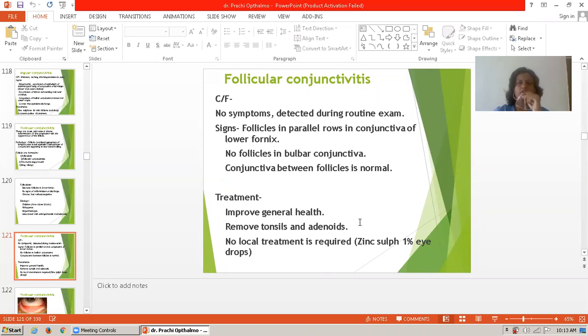In the clinical features of follicular conjunctivitis, there is no symptom; it is detected during a routine exam. The signs we see in a patient are follicles in parallel rows in the conjunctiva of the lower fornix. No follicles in the bulbar conjunctiva, and the conjunctiva between the follicles is normal. Treatment includes improving the general health of the patient and removing the tonsils and adenoids. No local treatment is required; zinc sulfate 1% eye drop is sufficient.